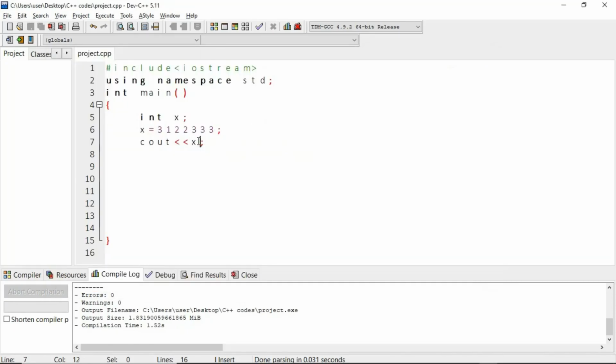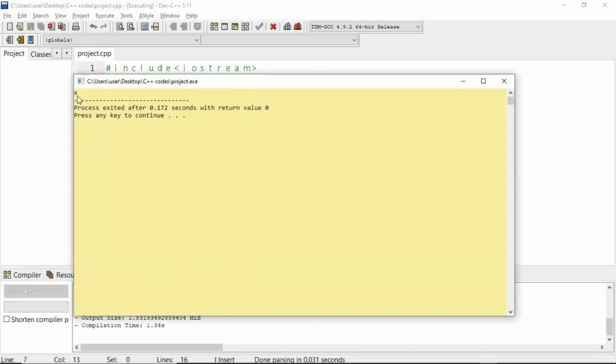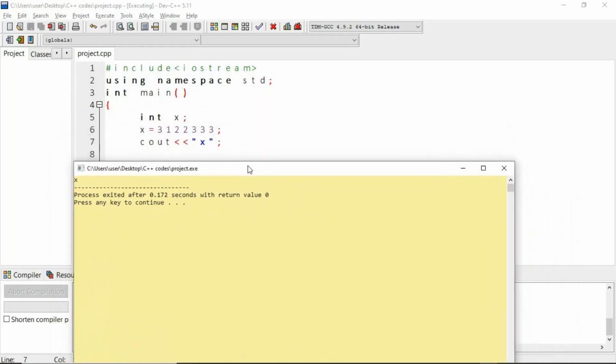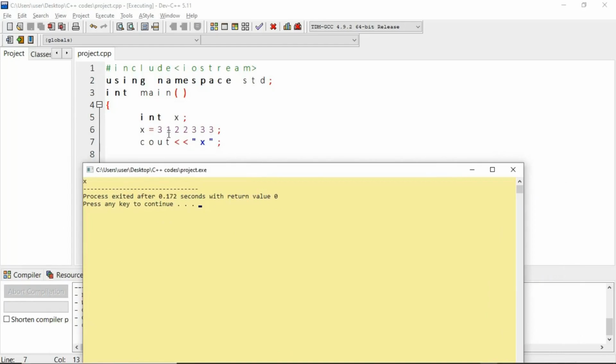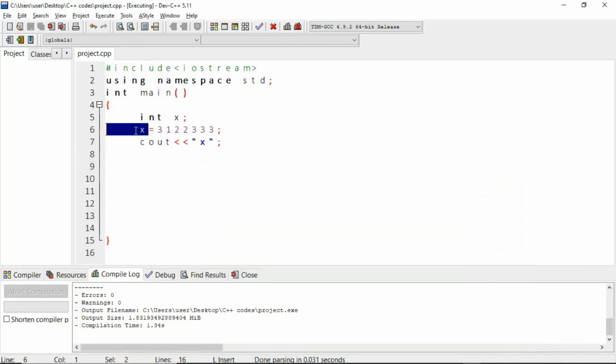Now what if I decide I want to be stubborn and I just want to put x in the double quotes? All right, let's see how it goes. We're going to run this. Our output is x. Why is it x? Because basically you simply told the compiler that x is a string. So it is not using this x that is here. No, this x is a variable and it has no business to be a string, and this variable is an integer variable. So if we want to print out x, you need to call x. What you just did here was just print out the statement x, which is basically a string. So in order to print out a variable, you must make use of the x.